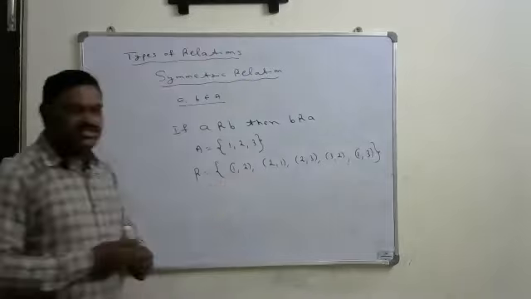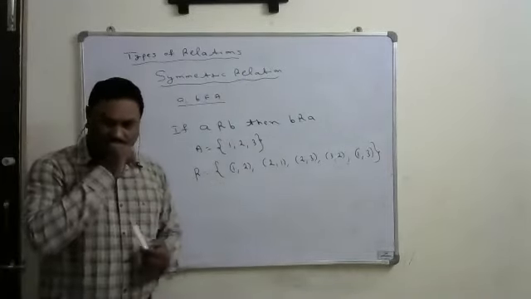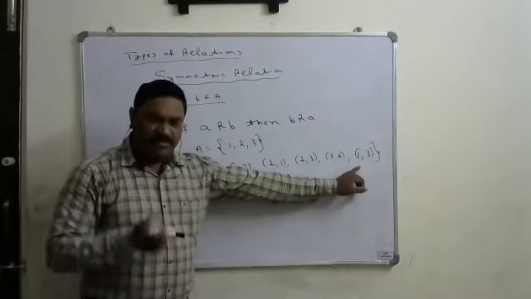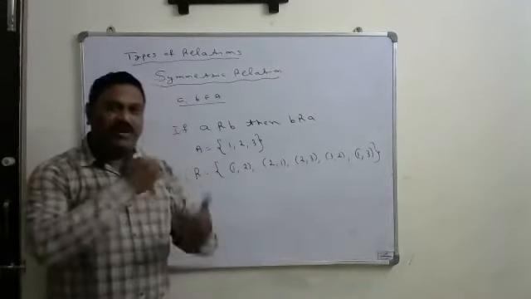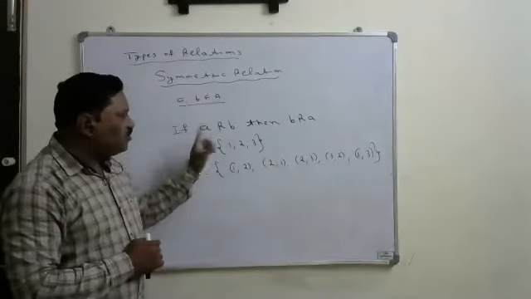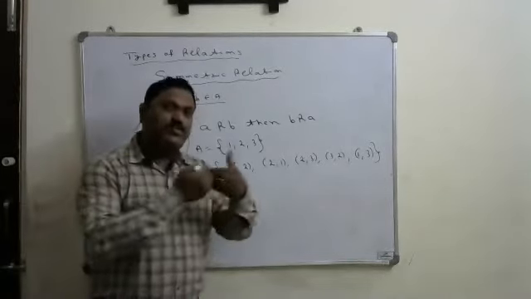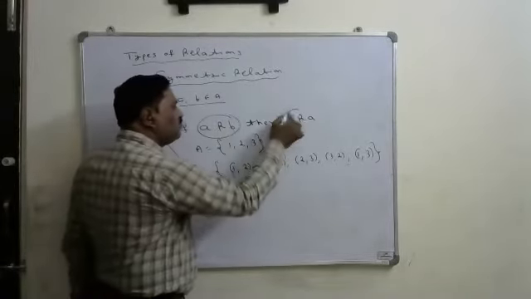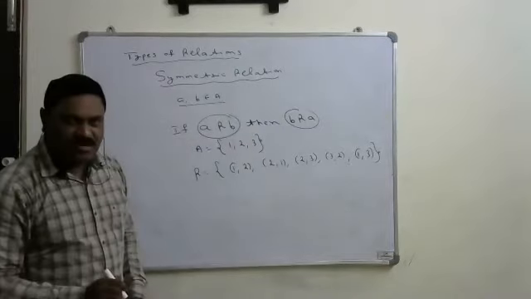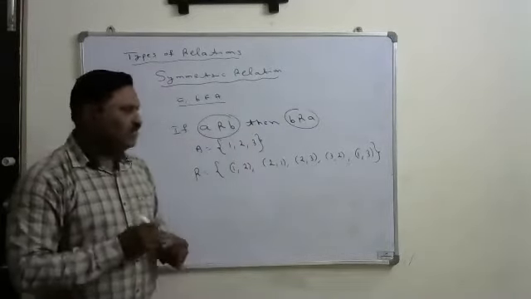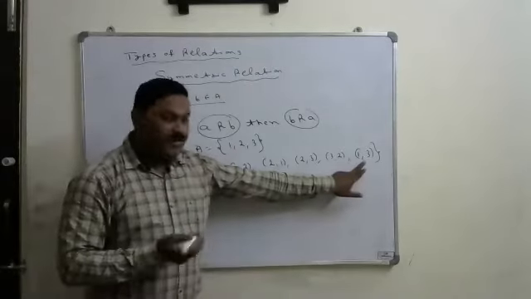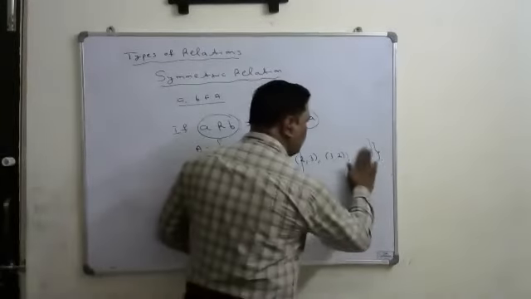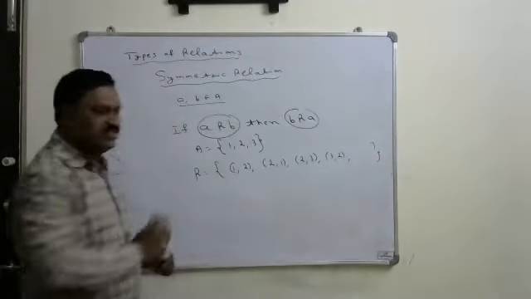can I call it a symmetric relation? Symmetric relation बोल सकता है इसका? Because (1,3) is there. When (1,3) is there, compulsorily it should have (3,1) also. If 1 is related to 3, then compulsorily 3 also should be related to 1. So here (1,3) is there, but (3,1) is not there. That's why it is not the symmetric relation. If I take out this (1,3), then this is the symmetric relation.